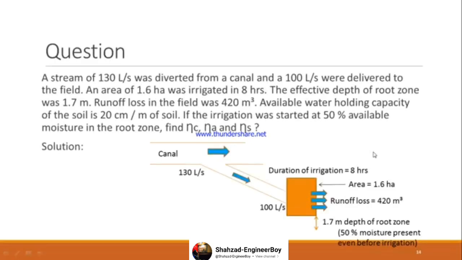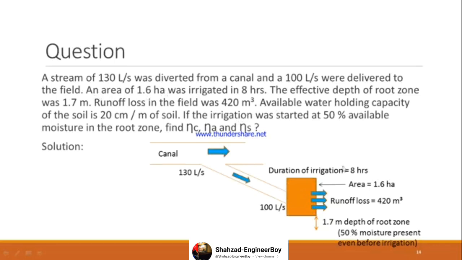This question is a bit tricky. I will be needing your attention here. A stream of 130 liter per second was diverted from a canal and 100 liter per second was delivered to the field. A canal was going, from which a diversion of 130 liter per second was given, and the water at the tail end was found to be 100 liter per second. This much water was delivered to the field.